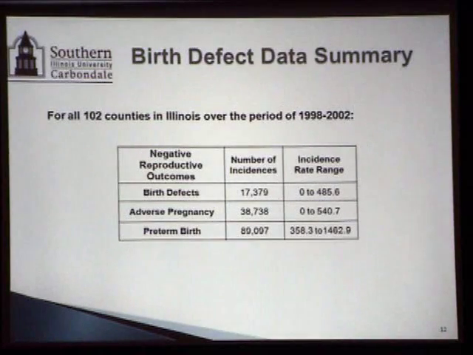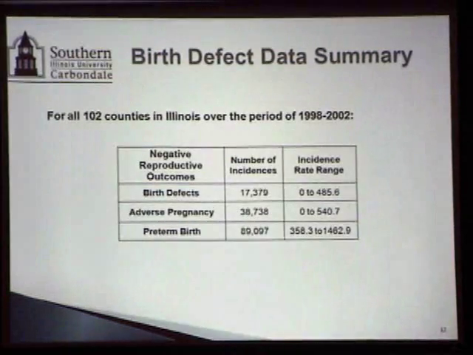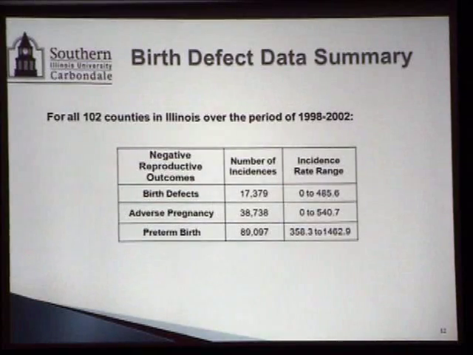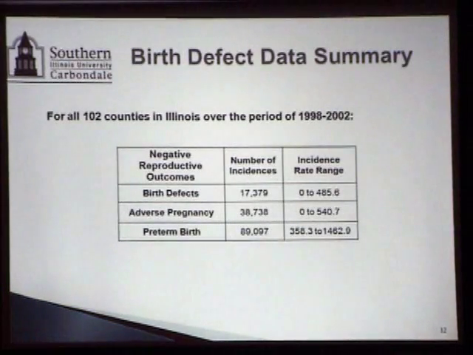Birth defect data summary, just to give you this, this information was not used for the statistical analysis. We had over 17,000, almost 18,000 cases of birth defects during that 5-year period in the entire 102 counties of Illinois. More adverse pregnancy outcomes, almost 39,000.